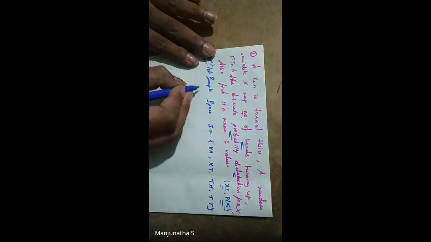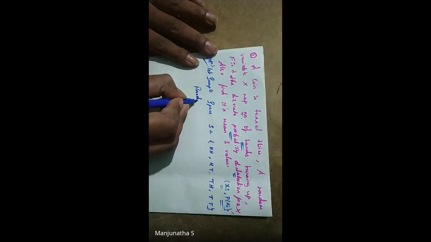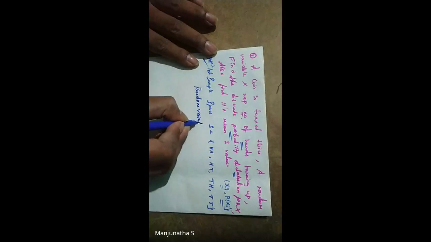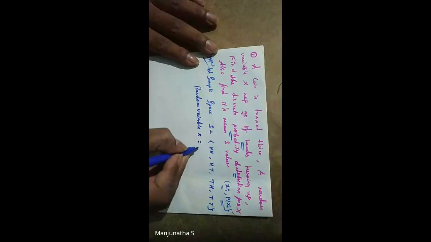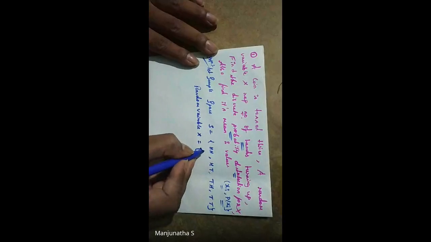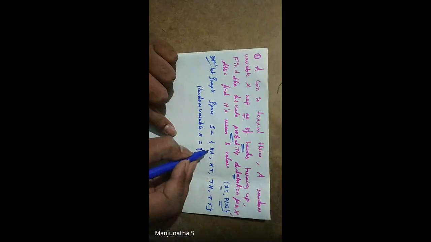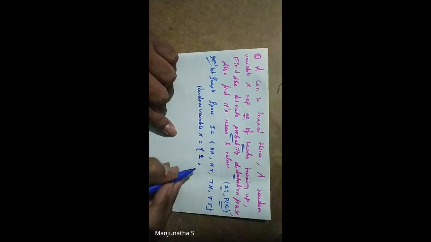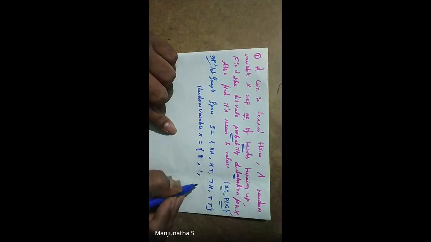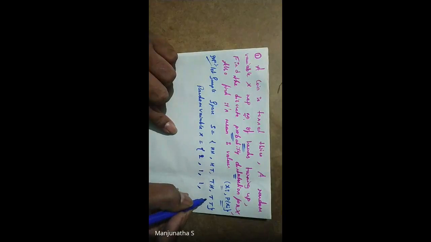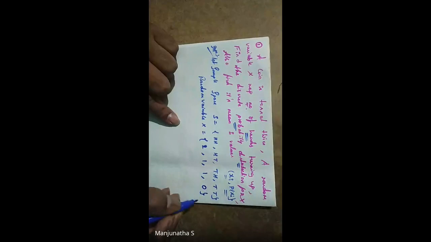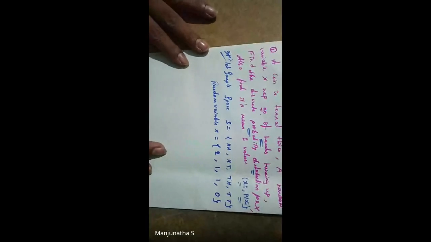So the random variable X: for head head, how many heads are there? 1, 2. So it is 2. Here we have only one head, here also only one head, and here there is no head at all, so it is 0. I have given this example already while explaining random variables.